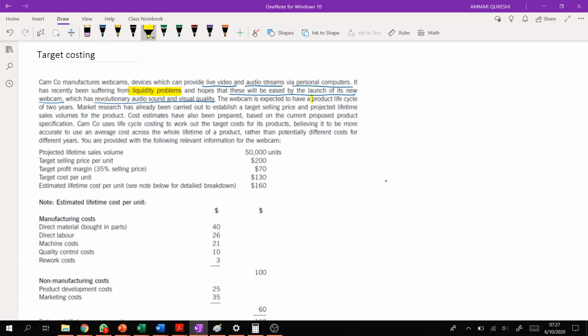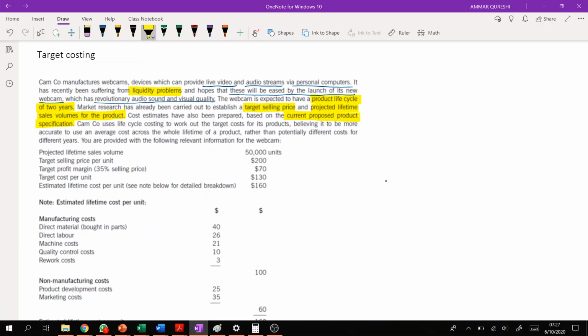The webcam is expected to have a product life cycle of 2 years. So this product is expected to last for 2 years. Market research has been carried out to establish a targeted selling price and projected lifetime sales volume for the product. Cost estimates have been prepared based on the current proposed product specifications.